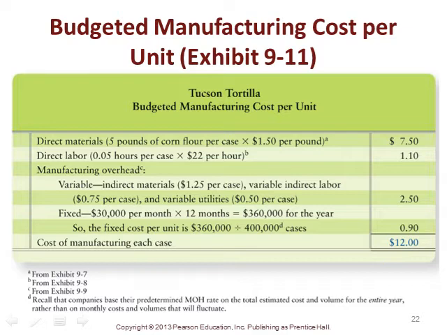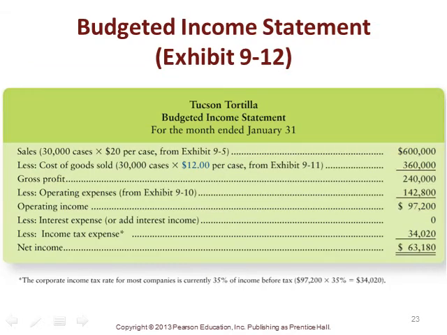Then we have our manufacturing overhead, both variable and fixed, and we can walk that through to see that variable manufacturing overhead costs $2.50 a case, fixed manufacturing overhead costs 90 cents a case. So the cost of manufacturing each case, the budgeted manufacturing cost per unit, and a case is a unit, is $12 per case. And note Exhibit D that says, recall that companies base their predetermined manufacturing overhead rate on the total estimated cost and volume for the entire year rather than on monthly costs and volumes that will fluctuate.